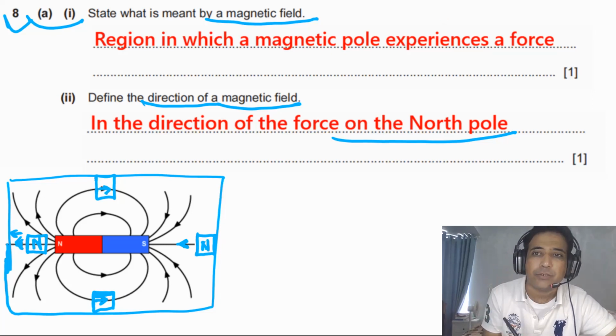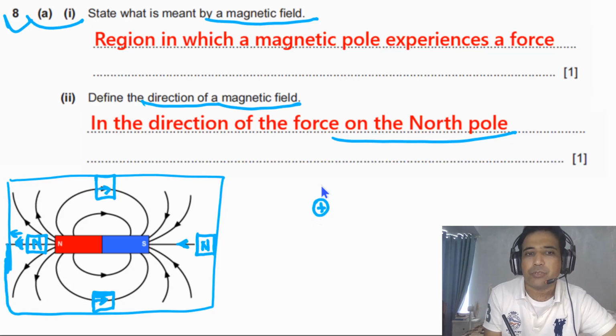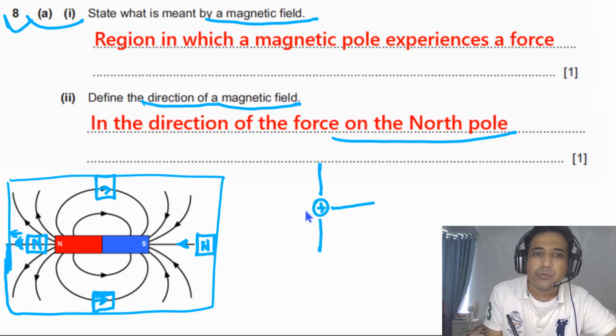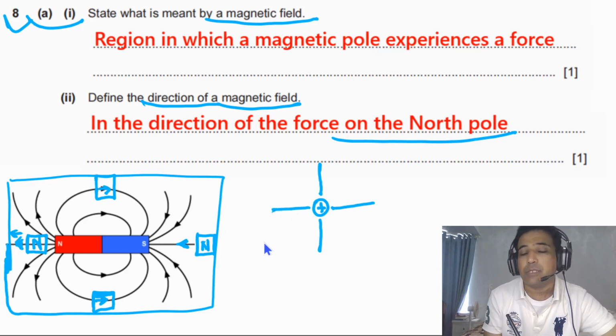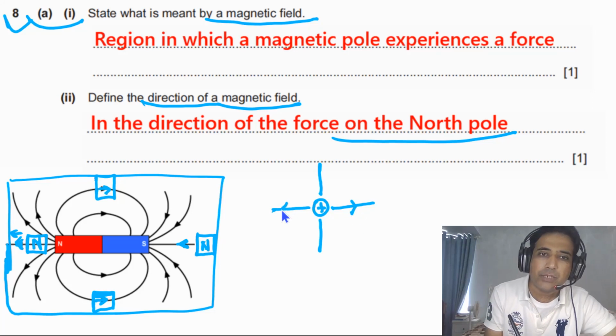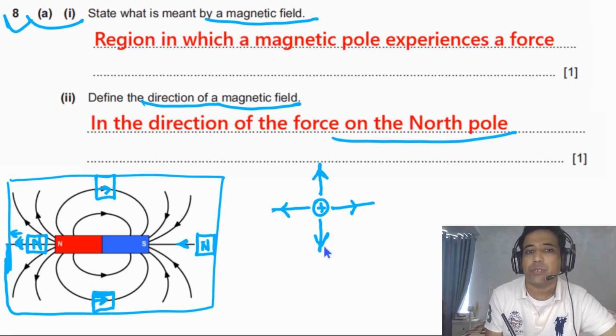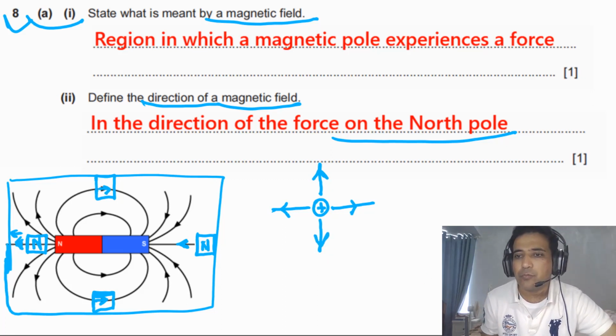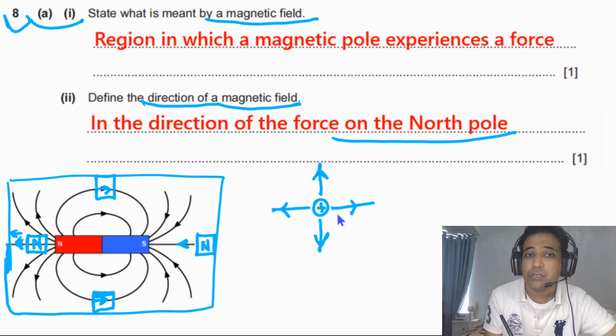And electric field. If we try to understand a little bit about electric field, imagine that we have a positive point charge. How do we draw the electric field? It is important to compare these two things together. These are the electric field lines. The arrow on this one has to be to the right, the arrow here to the left, the arrow here in the upward direction, and here in the downward direction. Now the question is why we have drawn these arrows in this direction?